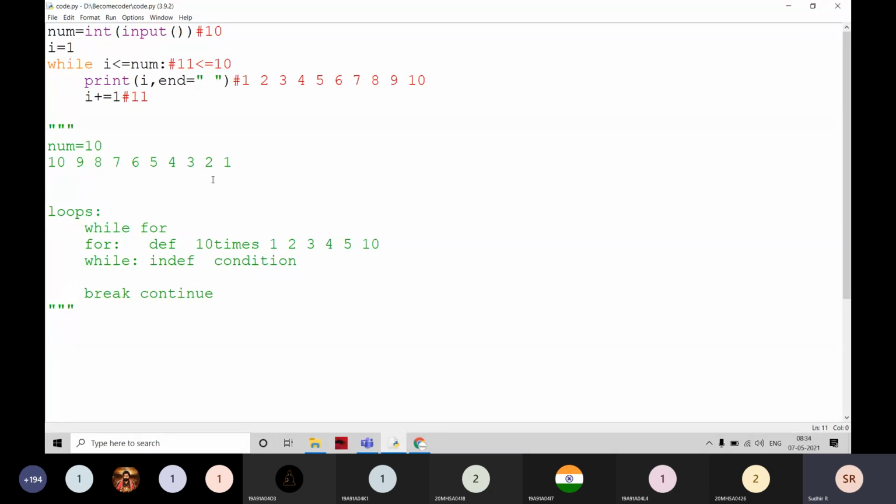Raja, I want it in the while loop. Not only for 10. I am giving here the sample input as 10. I want the output like that. If it is 100, the output is going to be 100 to 1.